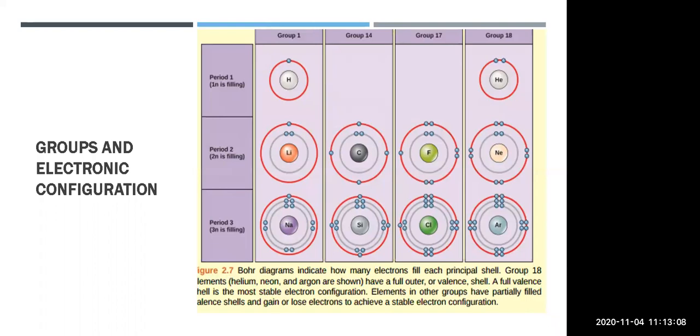Now in the third period, how many shells are there? 1, 2, 3. Two gray circles and one red circle, that is 3 electronic shells. The same 3 electronic shells will be for Si, Cl and Ar, that means silicon, chlorine and argon. So the number of shells will be equal for the period, and the number of electrons present in the outermost shell will be the same for the group. This is the similarity.